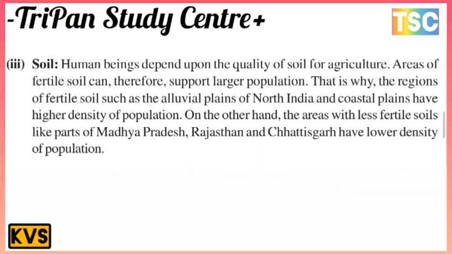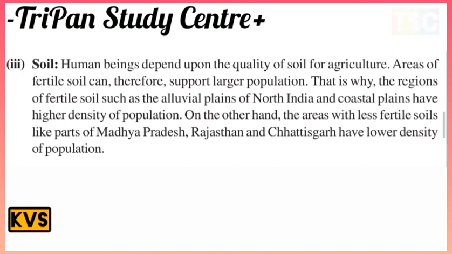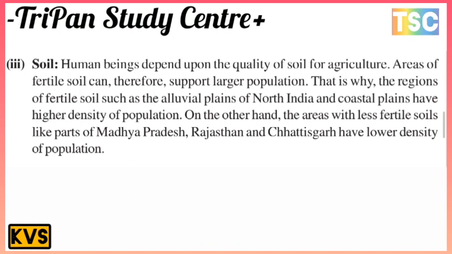And the next point here, soil. Human beings depend upon the quality of soil for agriculture. Areas of fertile soil can therefore support a large population. That is why regions of fertile soil, such as the northern plains of India and coastal plains, have a higher density of population. On the other hand, areas with less fertile soil, like parts of Madhya Pradesh, Rajasthan and Chhattisgarh, have a lower density of population.